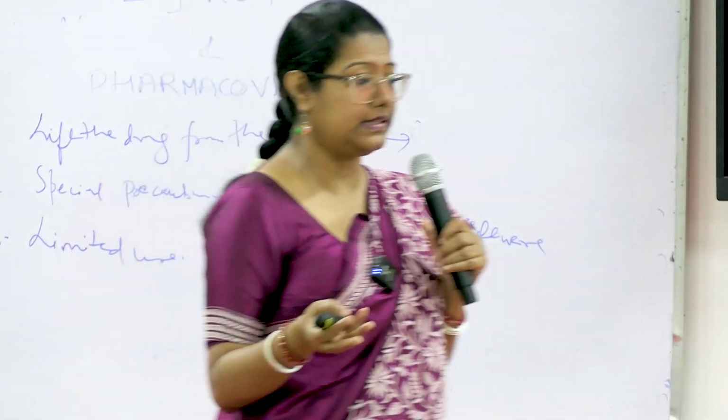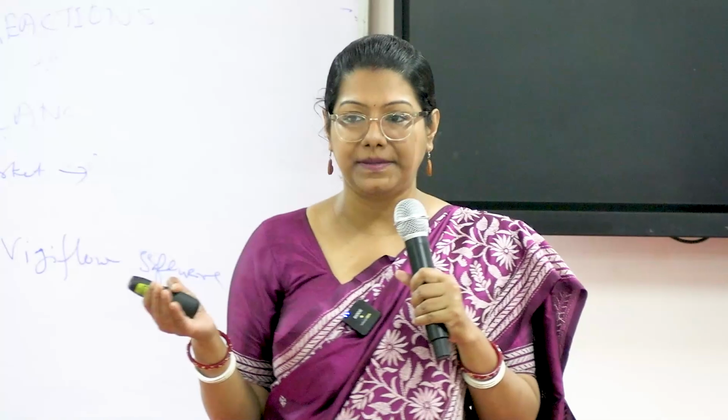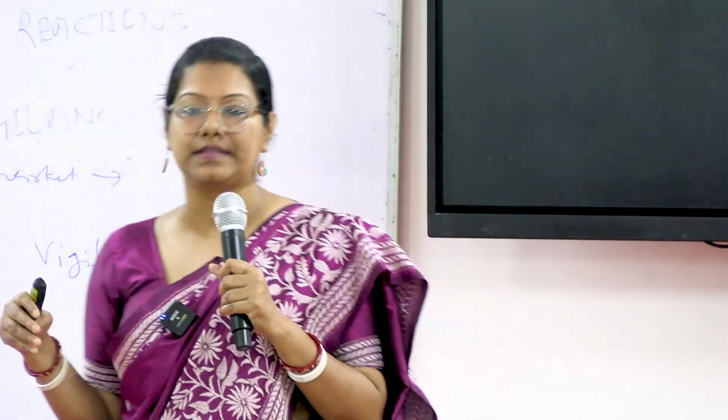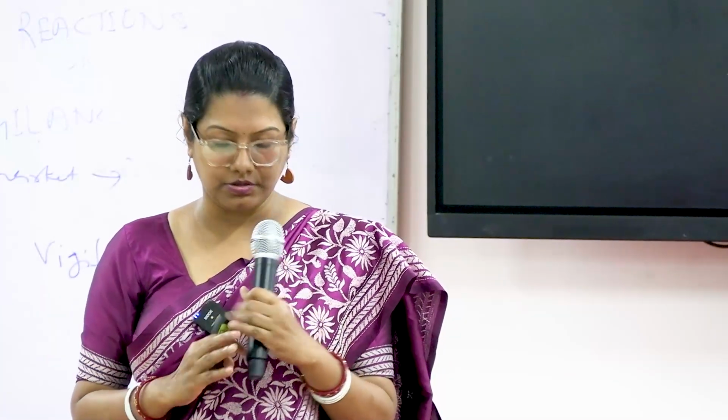And who are most susceptible? Those who are suffering from malnutrition or any chronic, very ill patients, any patients who have had intestinal resections where absorption is not happening, or neonates. These people have more chances that they will eventually get vitamin K deficiency. So if we diagnose it, we need to supplement vitamin K from outside. We can give it orally, intramuscular or intravenous. But in situations where there is life-threatening bleeding, we need to give blood products like fresh frozen plasma or prothrombin complex concentrate. Okay? Any question?